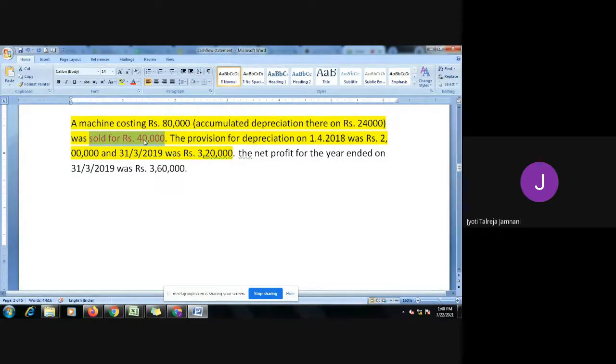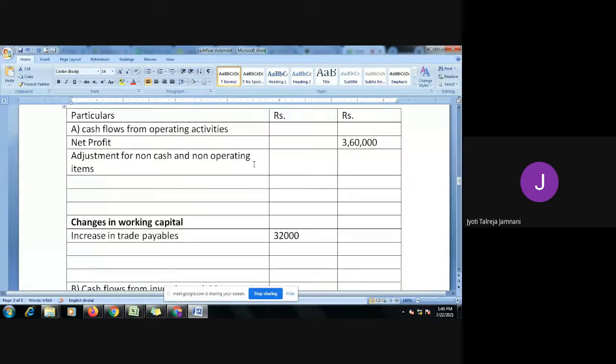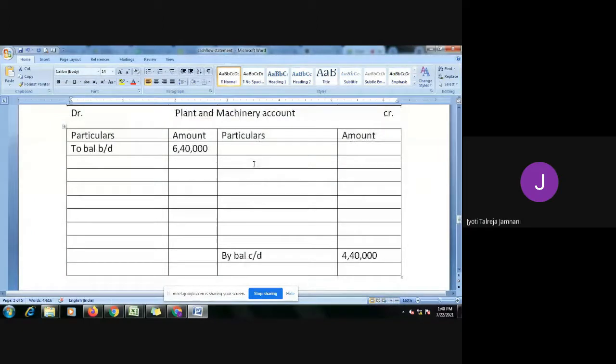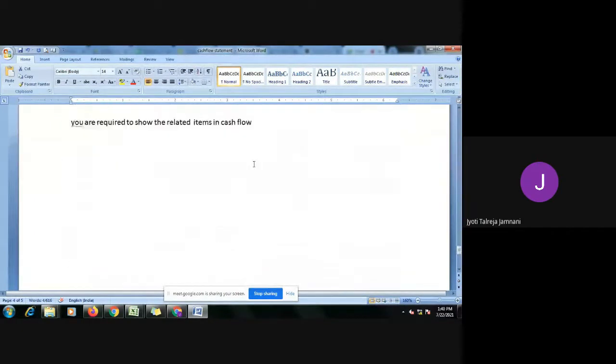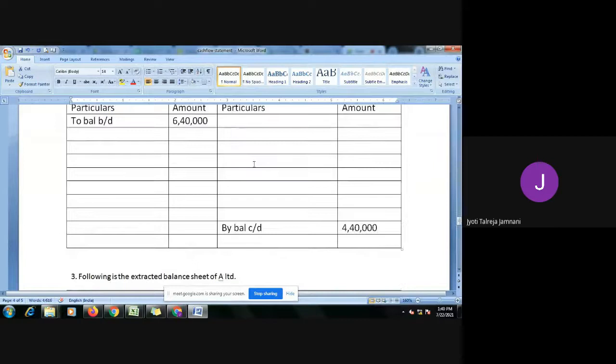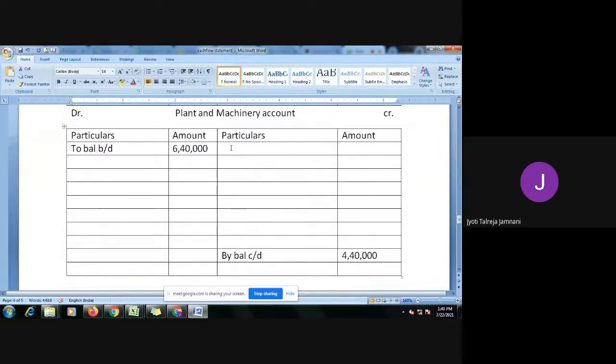So I should take it on the credit side, sale of machine. So I'll just go to the machine account. Remember, in the machine account, whenever we sold, we took it on the credit side, and whenever we bought, we took it on the debit side. Right? So first, by sale of machine. For how much have I sold? I have sold it for 40,000. Then they have given depreciation of that machine. So how much was the accumulated depreciation given? 24,000. So I will write it here.